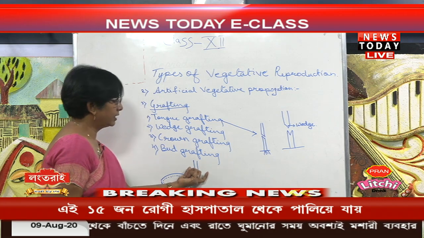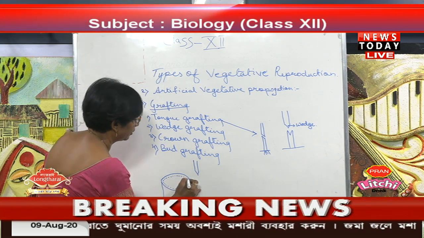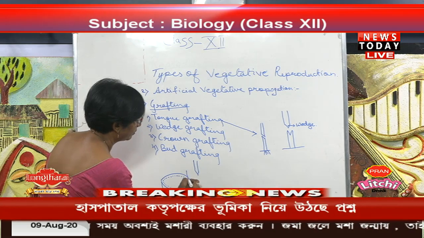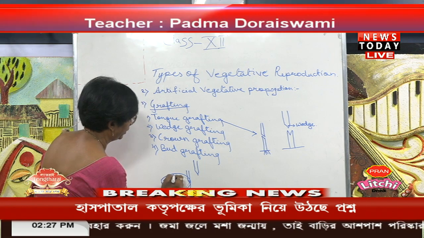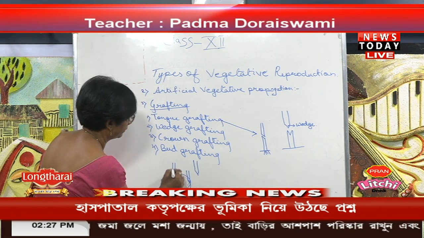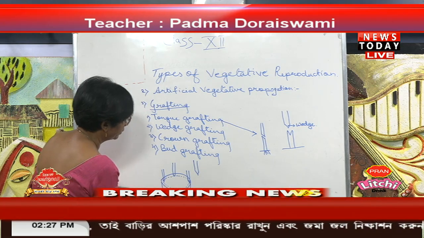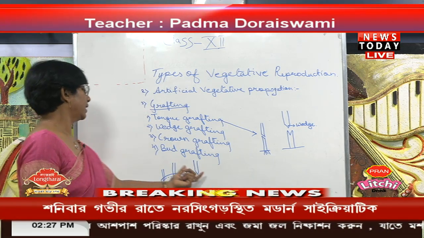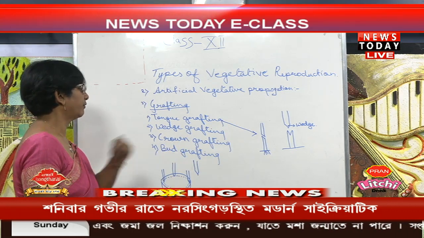This one is the scion, and we just put the scion here, one here, another one here, a third one here. So, you can put multiple scions here and form a crown grafting.